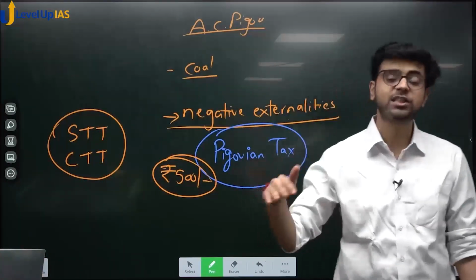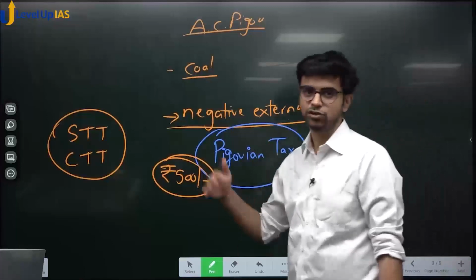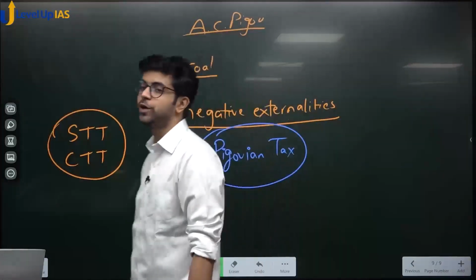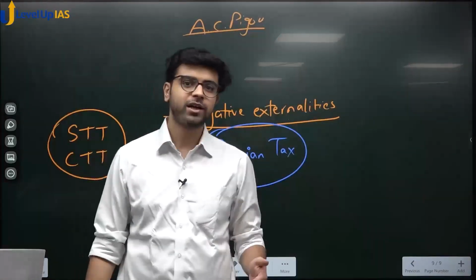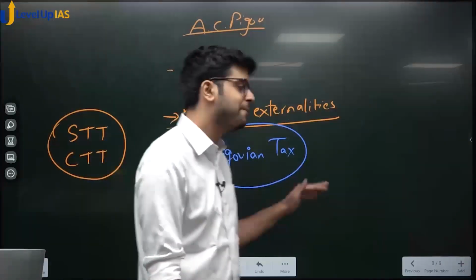Then we saw tax evasion, tax avoidance, and tax planning. So those are the three levels of chori which you can do. Tax planning, no chori. Tax avoidance, thoda sa chori, and tax evasion, complete chori.